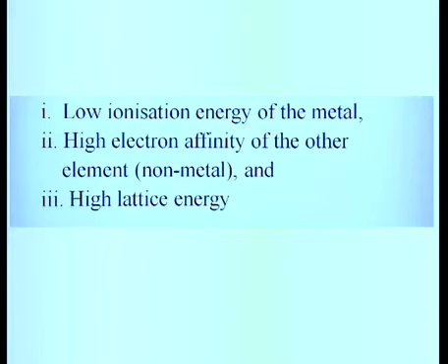On the basis of the above discussion, we can say that the formation of ionic compounds is favored by, number 1, low ionization enthalpy of the metal, 2, high electron gain enthalpy of the other element, that is the non-metal, and 3, high lattice energy.